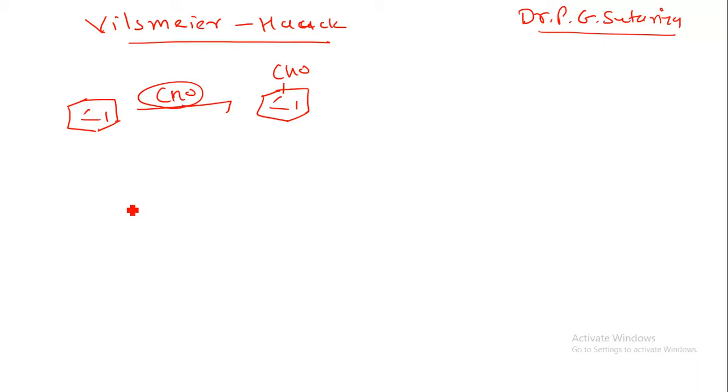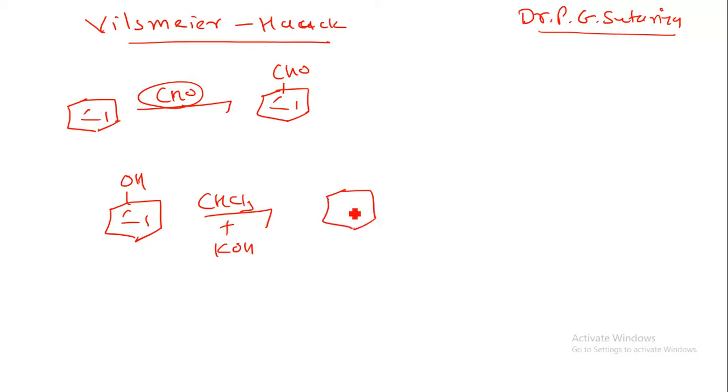Suppose one name reaction is there, like when we have a phenol group and we react it with CHCl3 plus KOH. It can introduce an aldehyde group at the ortho position. So in this reaction we require a phenol group, and then this reaction is carried out. This reaction is known as the Reimer-Tiemann reaction. So there are very rare reactions where we can introduce the aldehyde group.